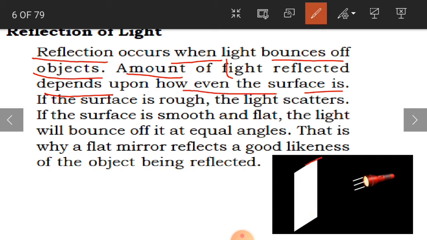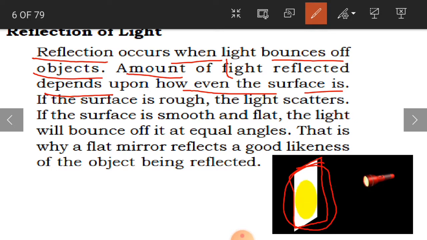See here in the picture, you have got a flat surface. It is even. So how much light is reflected on this particular object is going to depend on how even the surface of that object is.